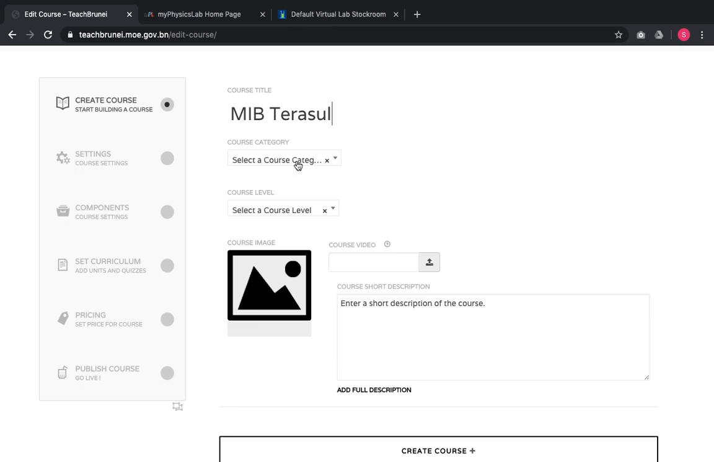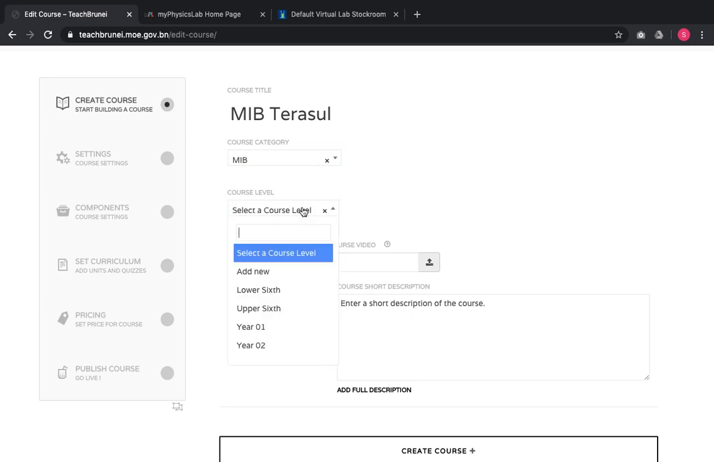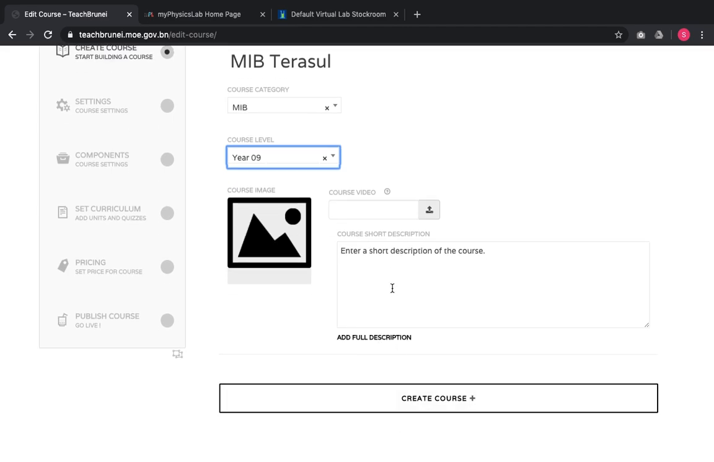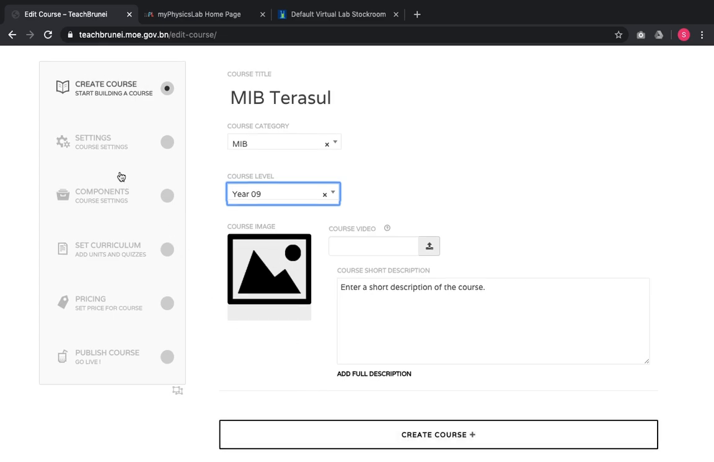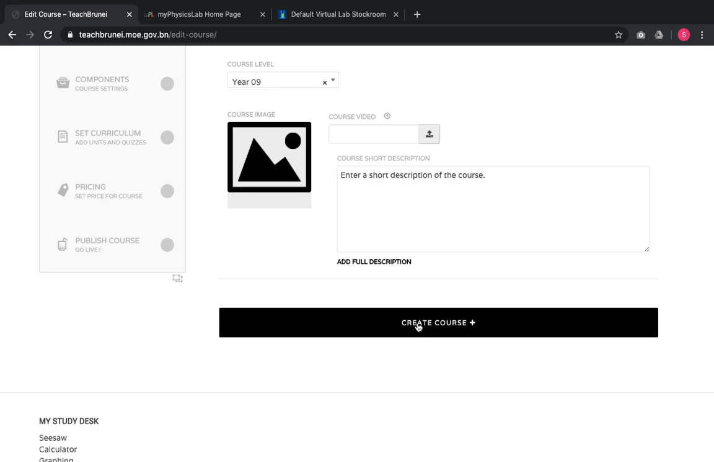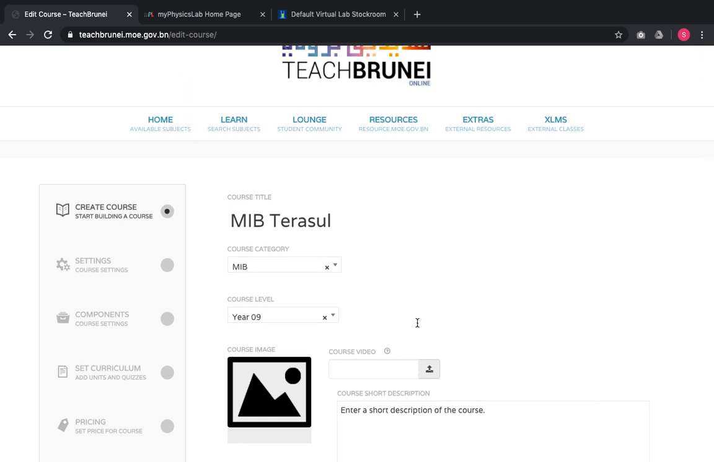So I'm going to put in all the categories in this regard. Let's say I'm going to choose it as part of MIB. I'm going to teach it to year 9. I put a picture on it, a photo maybe about Terrazzo, and a video if I have any, and a description of what the course is all about. Then I will also fix the settings, the components and the curriculum connected to this particular course. And finally, the teacher creates the course, and the course is available out there for TeachBrunei LMS, but they can also invite and close it down only to their particular set of students.